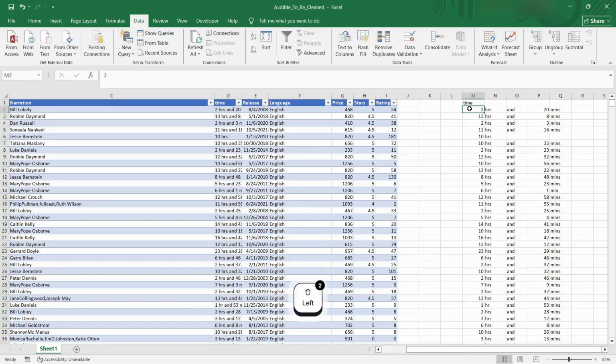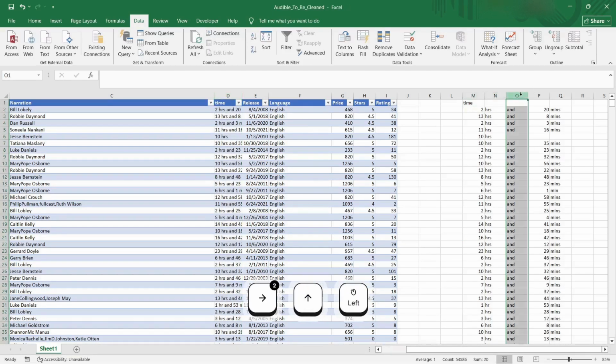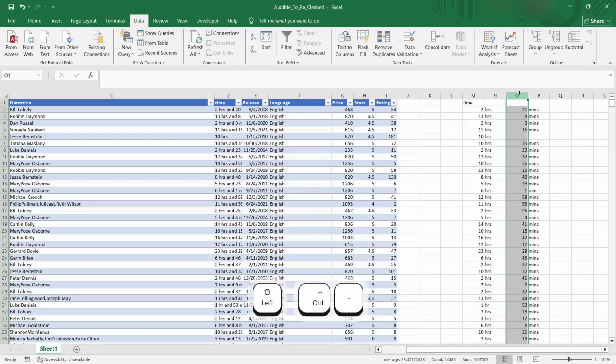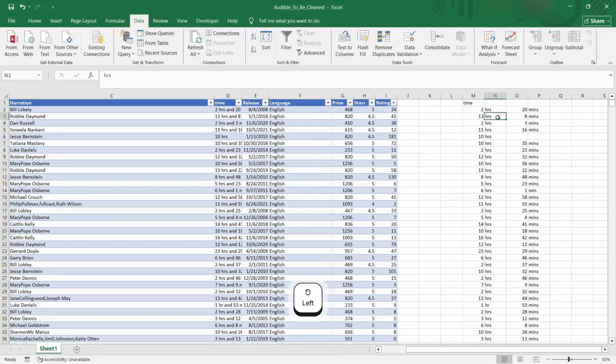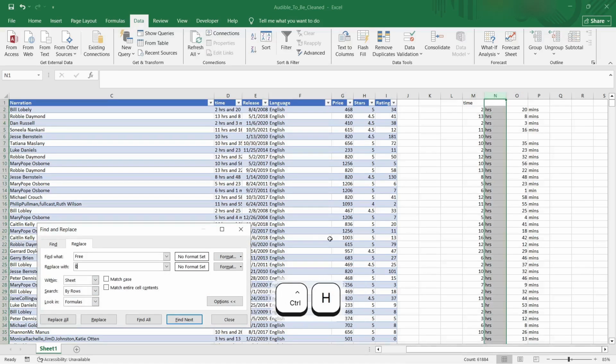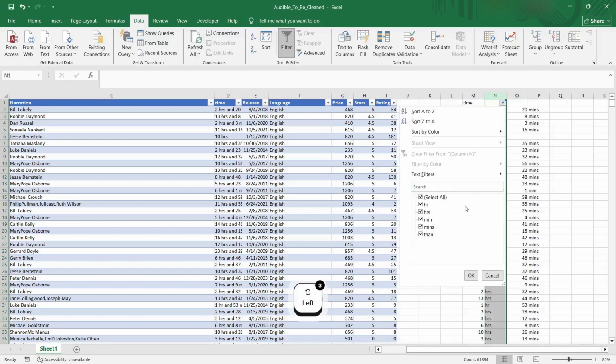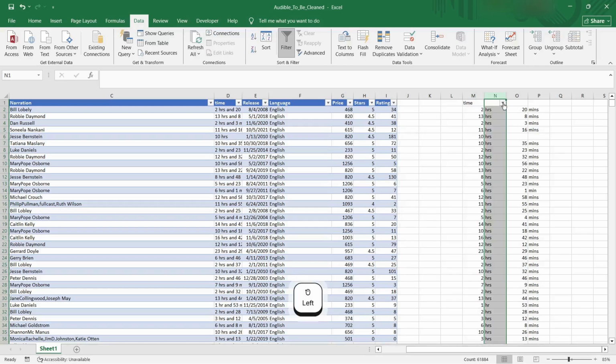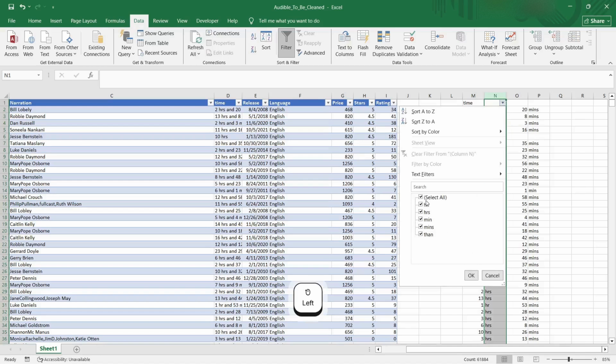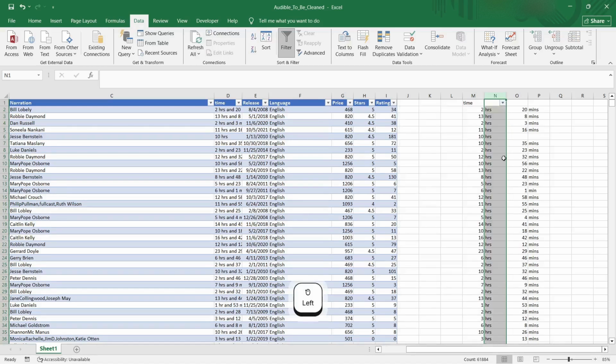Alright, so here we get it. I don't need this column at all, so I'll just delete that. We have minutes and hours. First, let me see what the edge cases are. So I go to filter, and you have hr, hours, min, mins, and dan. Dan, I think, is less than 1 minute or something. So I will convert all the hr and hrs into 60, and min I'll just leave it be.